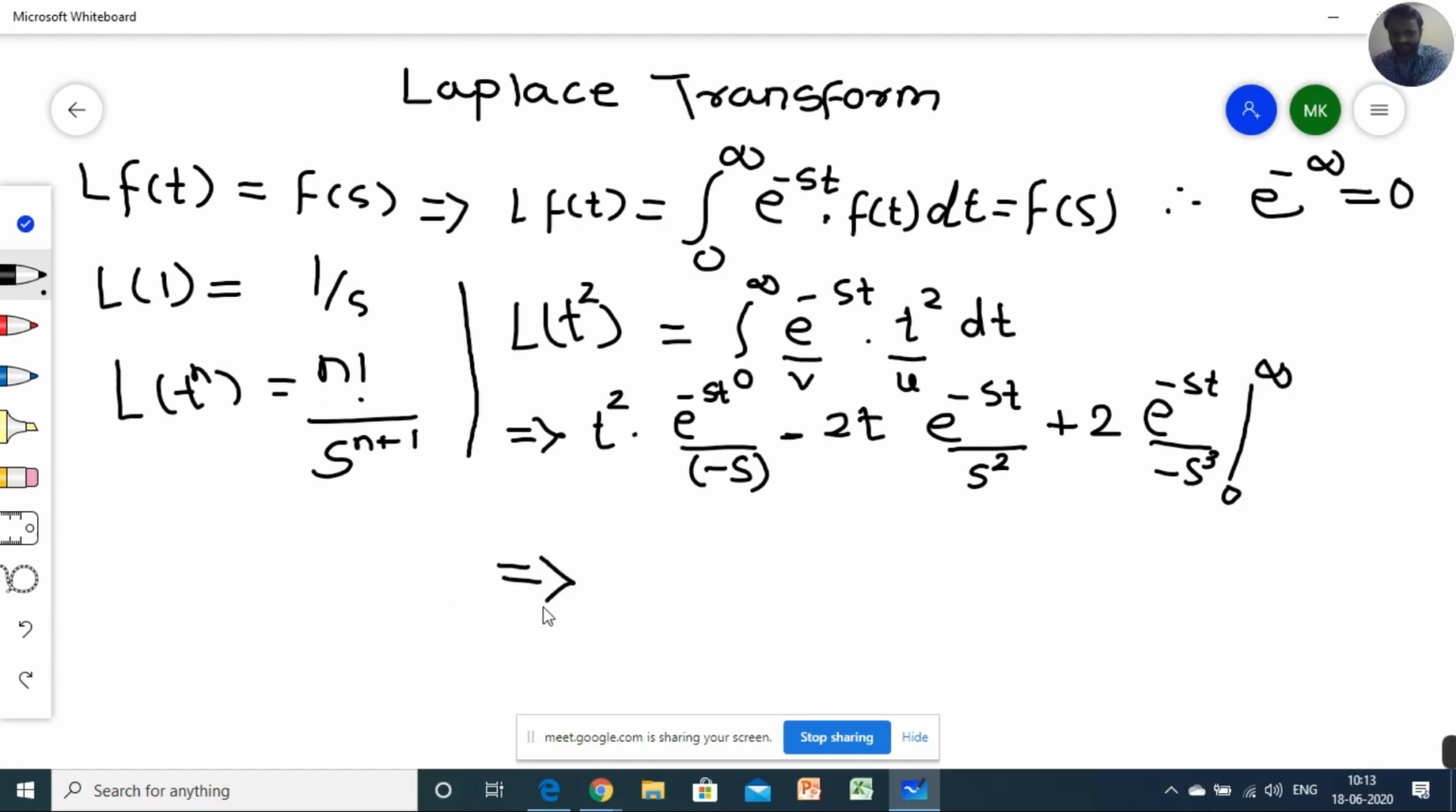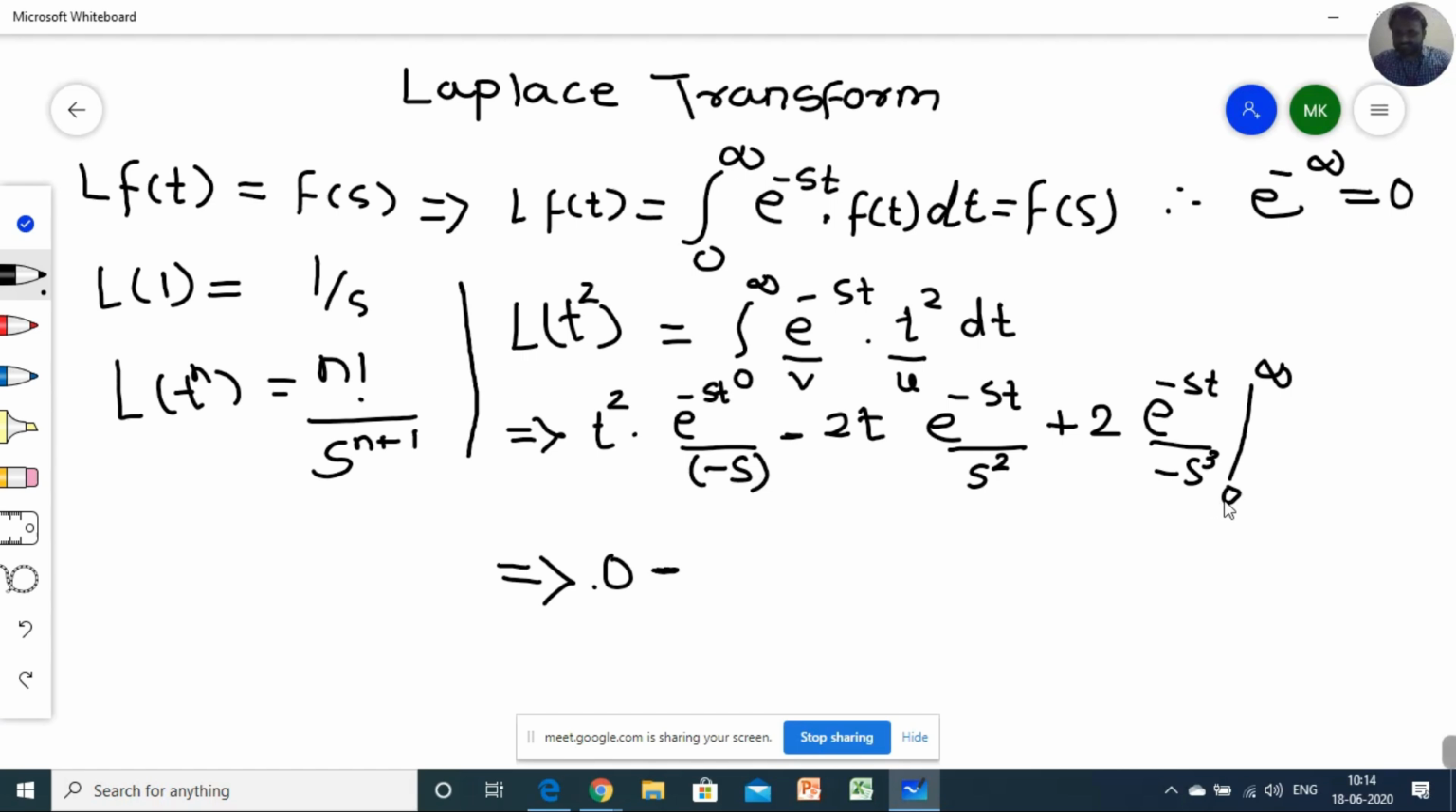Now while applying upper limit minus lower limit, when I apply the upper limit, as I already told, when I substitute infinity at the t place, infinity into anything becomes infinity, and e raised to minus infinity is already 0, so this part is by default 0. Similarly this part is 0, this part is 0, so the upper limit is by default 0. It takes the sign of minus, because whenever we apply a definite integral, you have to use upper minus lower. So the upper limit is 0.